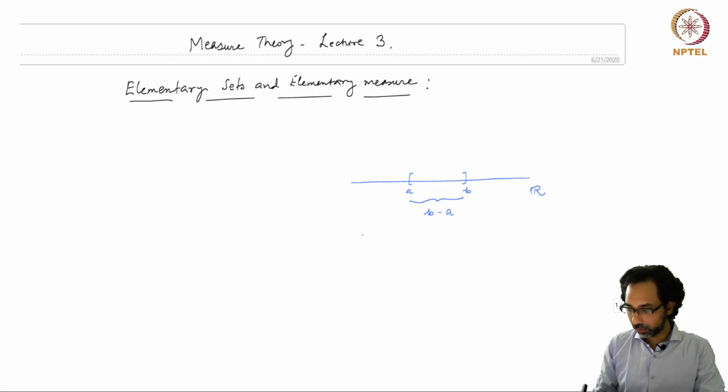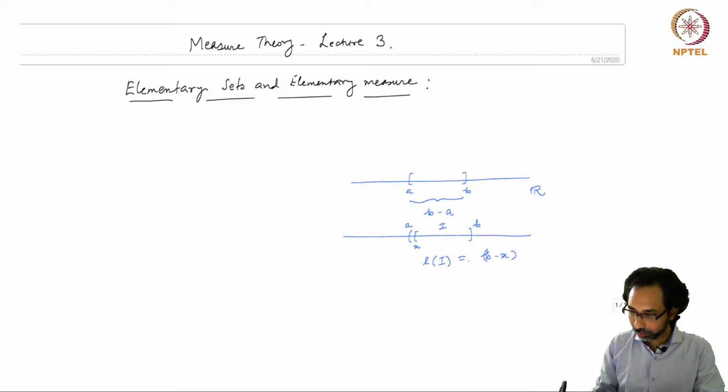Now we can try to see if we have rather an open end at A and the end at B is closed, then also the length will be, so let's suppose that this is a point X, then the length of this interval, let's call this I, will be B minus X, but here you have to take the limit as X approaches A from the right hand side. So again this will give you B minus A.